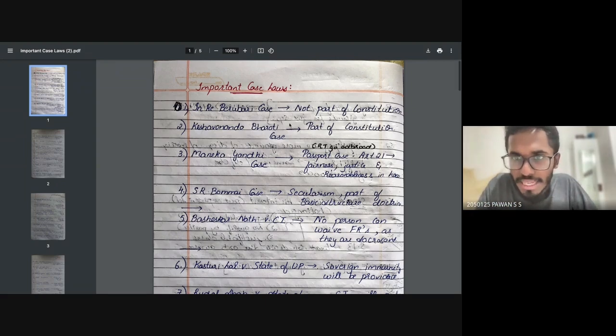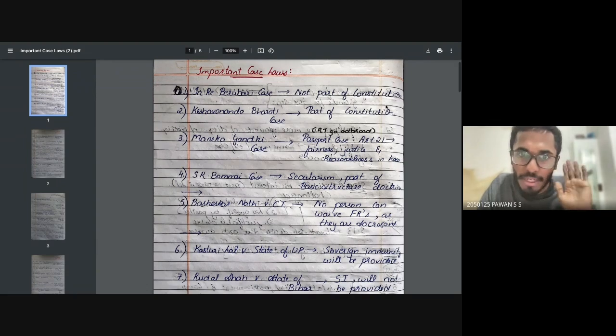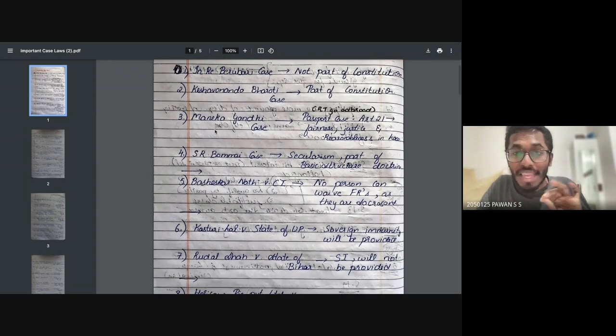In the Berubari case, what did they say? That the preamble is not part of the Constitution. Just remember my notes. It should go deep in your brain now. Not part of the Constitution. In the Kesavananda Bharati case, they said that the preamble is part of the Constitution. Remember that. Second point. Third case, Maneka Gandhi case, what do they say?